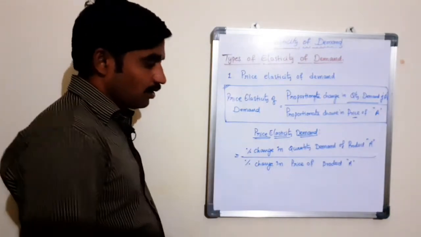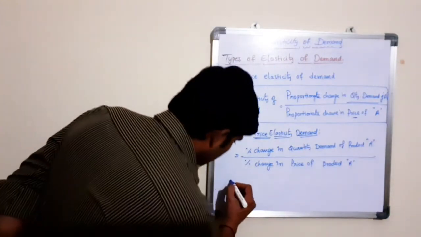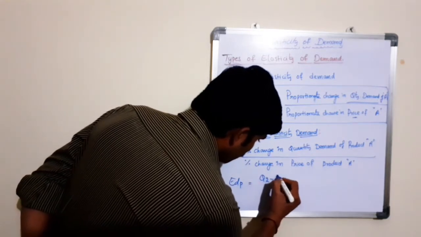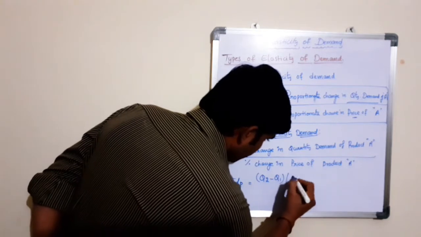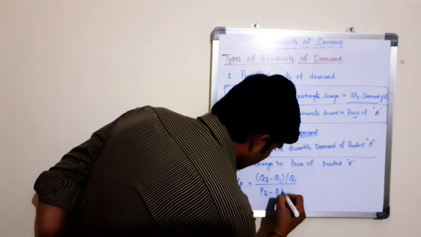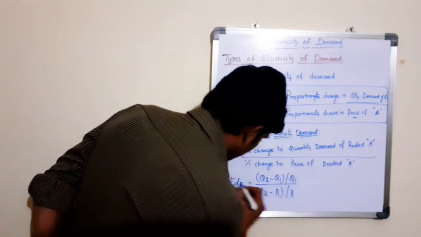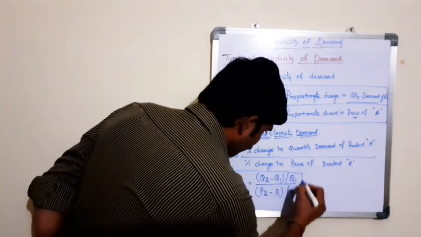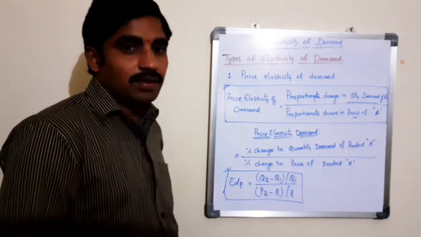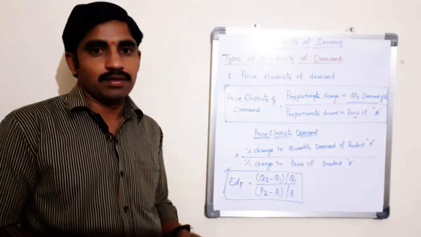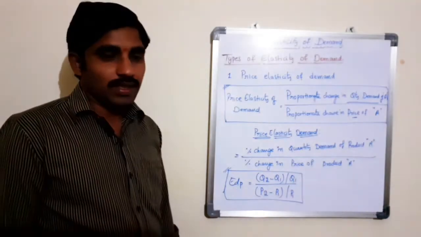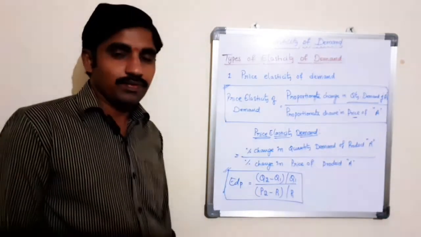Mathematically, it can also be written as EDP equals (Q2 minus Q1) by Q1, whole by (P2 minus P1) by P1. So this is the main formula, the mathematical formula, which is used to calculate price elasticity of demand.